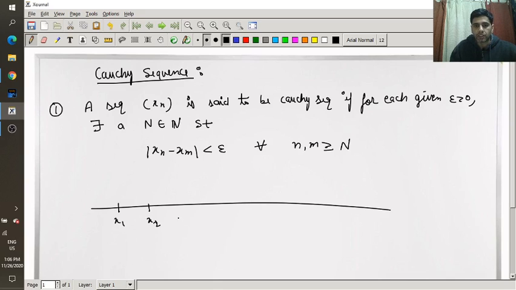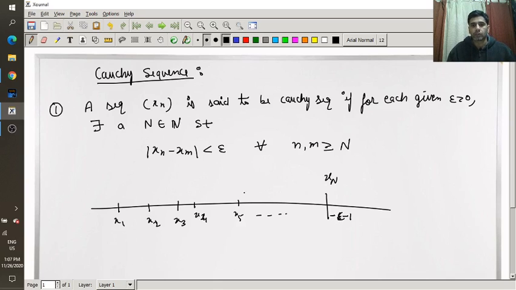Suppose this is some sequence xn whose first term is x1, x2, x3 and so on, on the real line, x4 and x5 and so on. After a certain stage, suppose we have an element xN, and after that all the terms of the sequence will lie in a width of epsilon only.